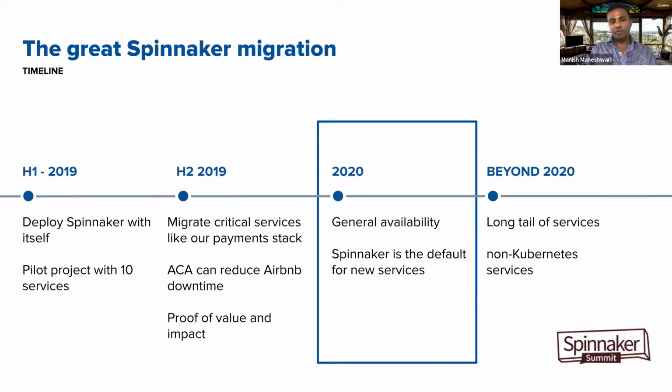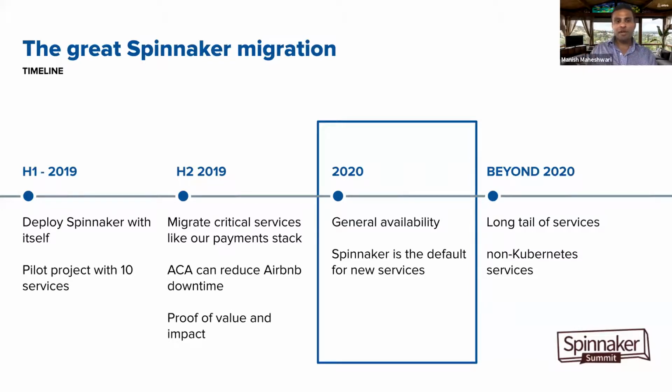In 2019, we onboarded a bunch of additional services and helped them onboard onto ACA, and in H2 we were able to come up with a value proposition: Spinnaker really helps service teams not only reduce their overall downtime because of the safety features it provides, and automate their release workflows,